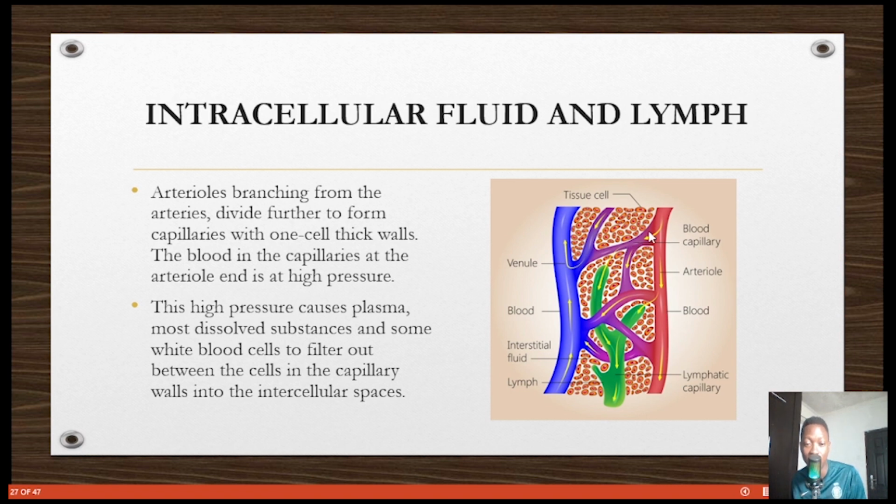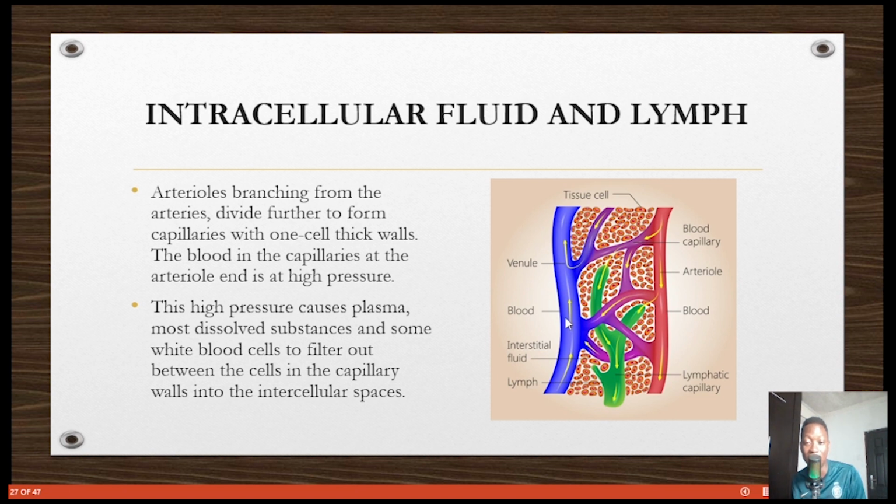There's high pressure here. This high pressure pushes some of the blood into the intercellular space, this white space. These are cells, so you can see some fluid then gets here. That's what we said: this high pressure causes plasma, most dissolved substances, and some white blood cells to filter out between the cells in the capillary walls into the intercellular space. Intercellular space is the space between the cells. So some stuff escapes through these very thin-walled capillaries before the blood goes back to the veins. The blood continues, and you can see dissolved substances and even some white blood cells can enter here.